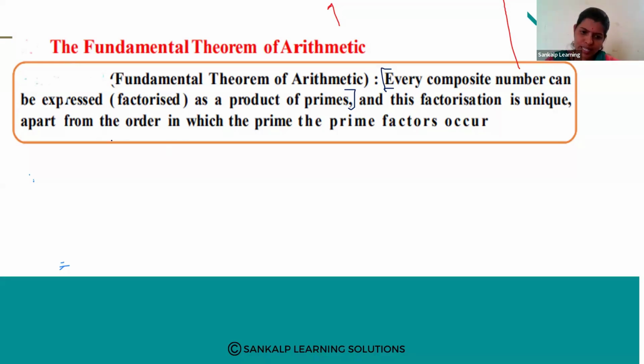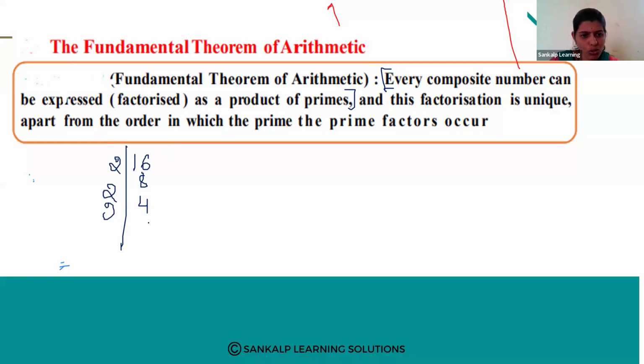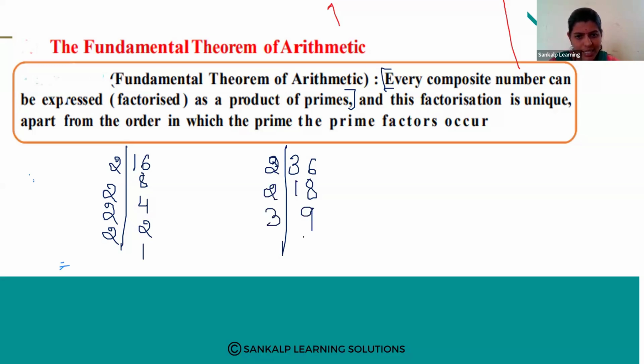Every composite number. So consider one composite number, 16. 16 is a composite number. So if I do the prime factorization method, 2 8s are 16, 2 4s are 8, 2 2s are 4, 2 1s are 2. Next, if I consider 36, what will happen? 36 is also a composite number. 2 18s are 36, 2 9s are 18. Next, 3 3s are 9, 3 1s are 3.